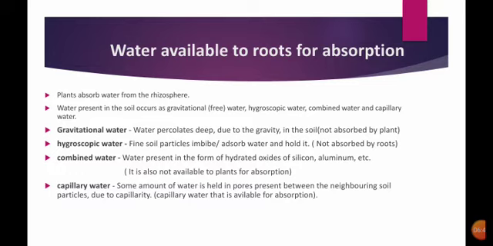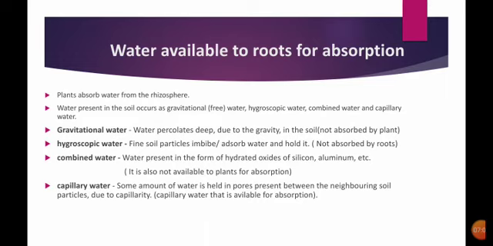Next, coming to the combined water. The combined water is the water present in the form of hydrated oxides like silicon and aluminum, and this water is also not available for absorption by the plant. And the last one, the capillary water, is very useful and is absorbed by the plants.